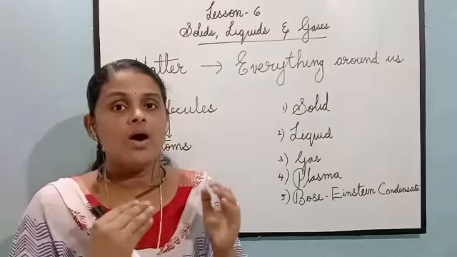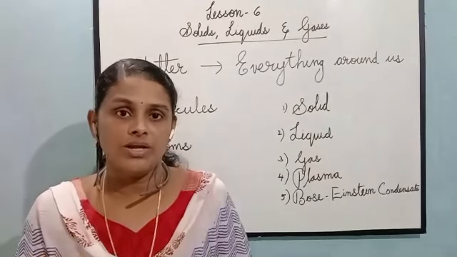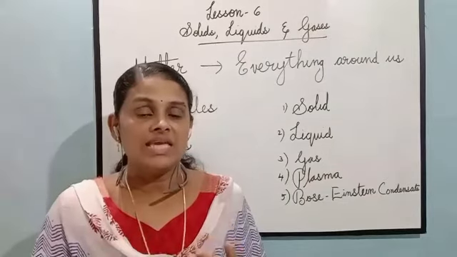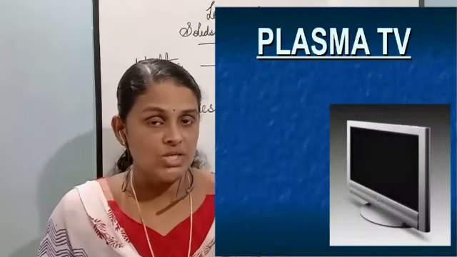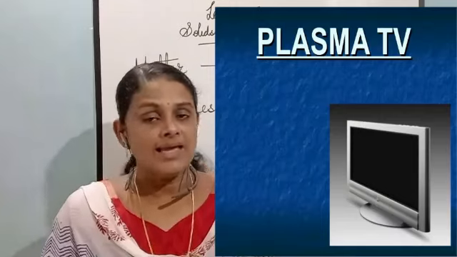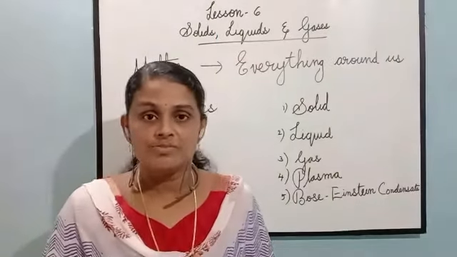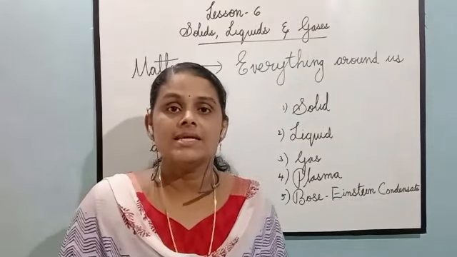Plasma state can be found in plasma TV and fluorescent light bulbs.